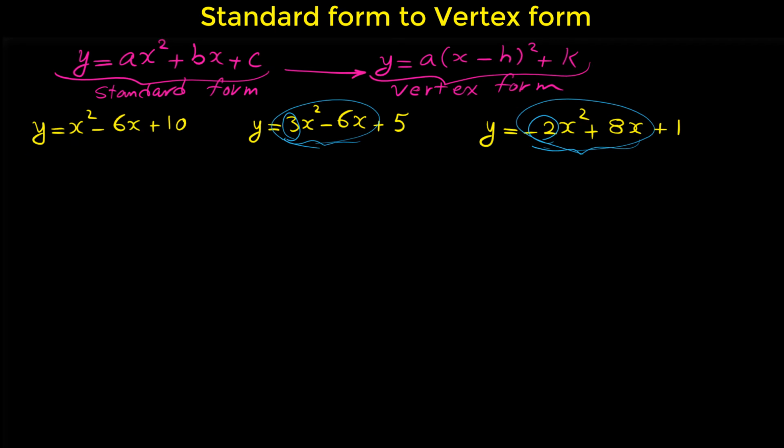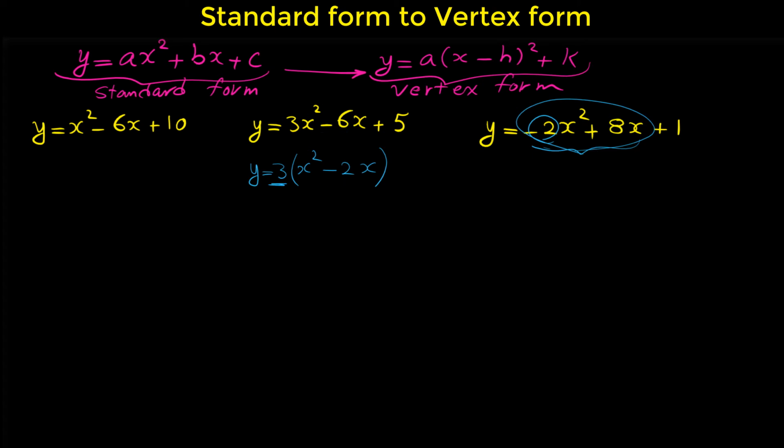But in our second example, the coefficient of x squared here is 3. So we have to factor a 3 only from these 2 terms. If we factor 3 here, we have 3 bracket x squared minus 2x. Note that negative 6 divided by 3 is negative 2.